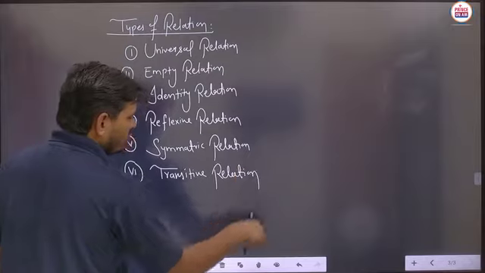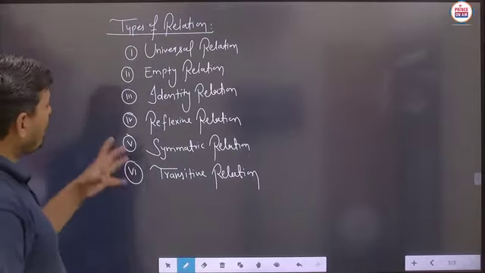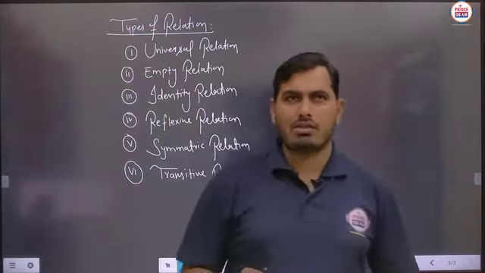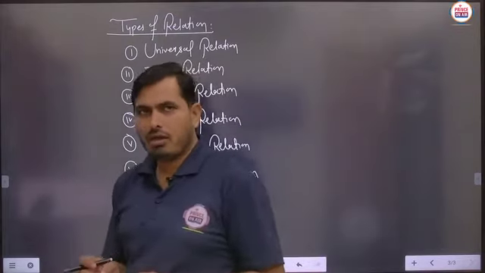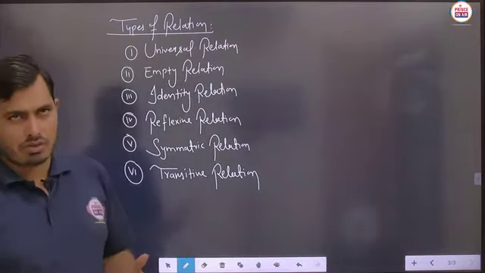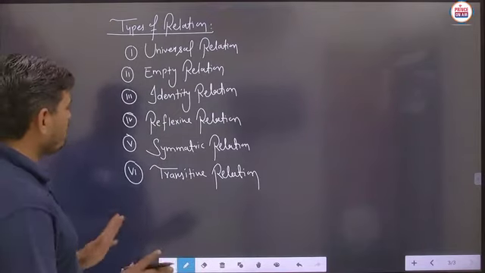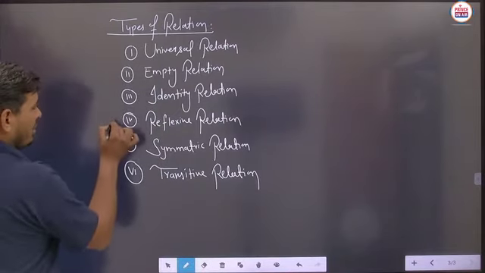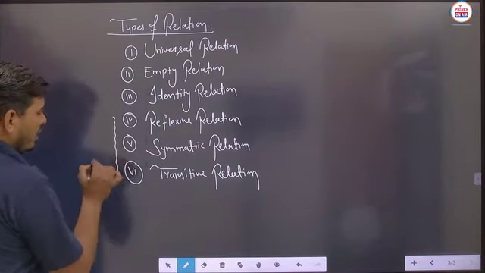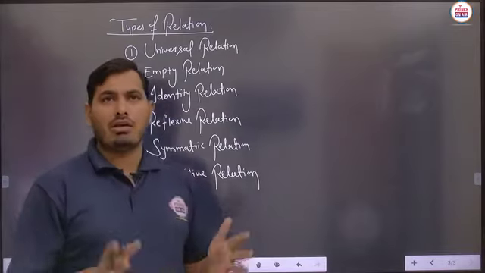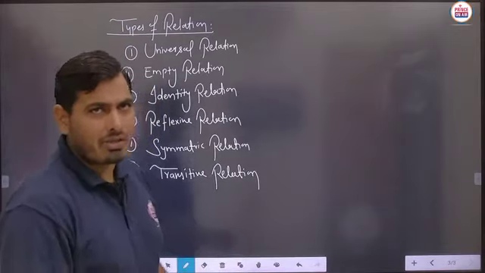So students, these are some basic kinds of relations. We will discuss each and every kind of relation in a very systematic way, but according to CBSE questions and from the examination point of view, these three types of relations are very important for us: the reflexive relation, symmetric relation, as well as the transitive relation.